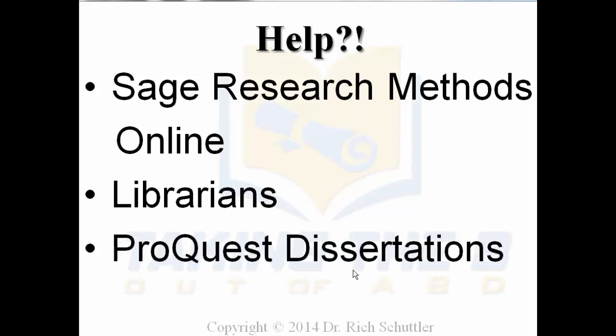ProQuest Dissertations is another great place online. You can go online to your data collection that you have in the databases for your online library and look for ProQuest Dissertations. Download a recent dissertation or two from your university with the same research method and design that you're applying. Look in Chapter 3 under Population and Sampling. Learn how others did it. Learn what's acceptable. Learn how they wrote their information, and then look to emulate that in your own work.